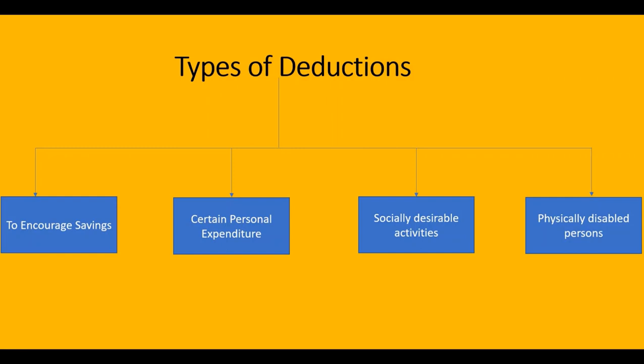We are going to discuss these deductions in my subsequent videos. In this video, we'll be covering the deductions with an intention to encourage savings among the general public. So now let's begin here.